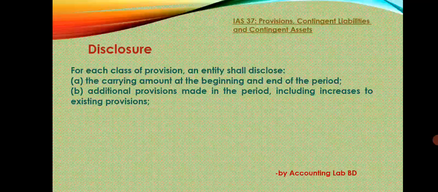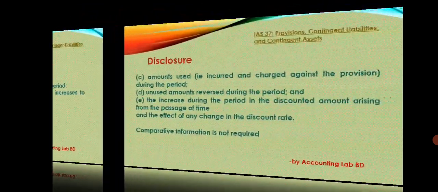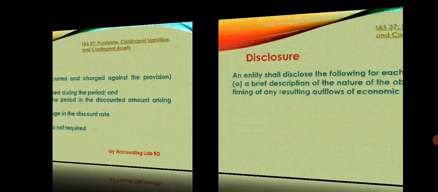Disclosure: for each class of provision, an entity shall disclose the carrying amount at the beginning and end of the period, additional provision made in the period, including increase to existing provision, amount used, incurred and charged against the provision during the period, unused amount reversed during the period, and the increase during the period in the discounted amount arising from the passage of time and the effect of any changes in the discount rate. Comparative information is not required.